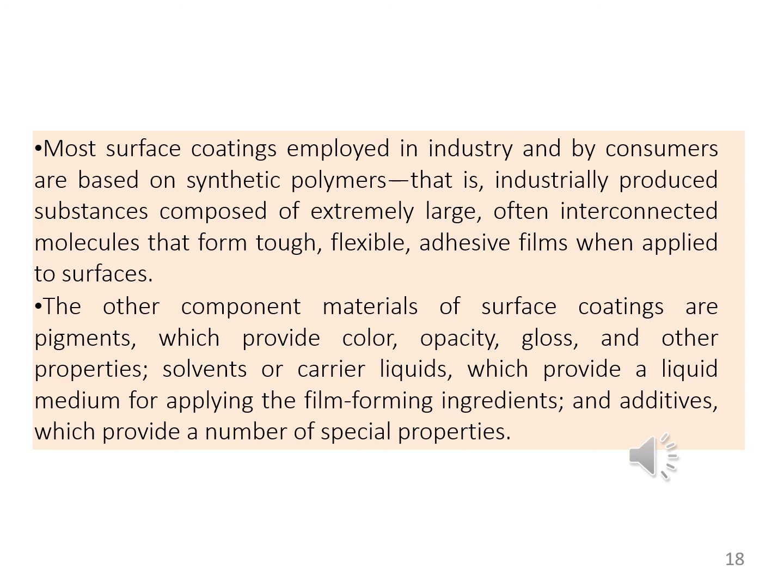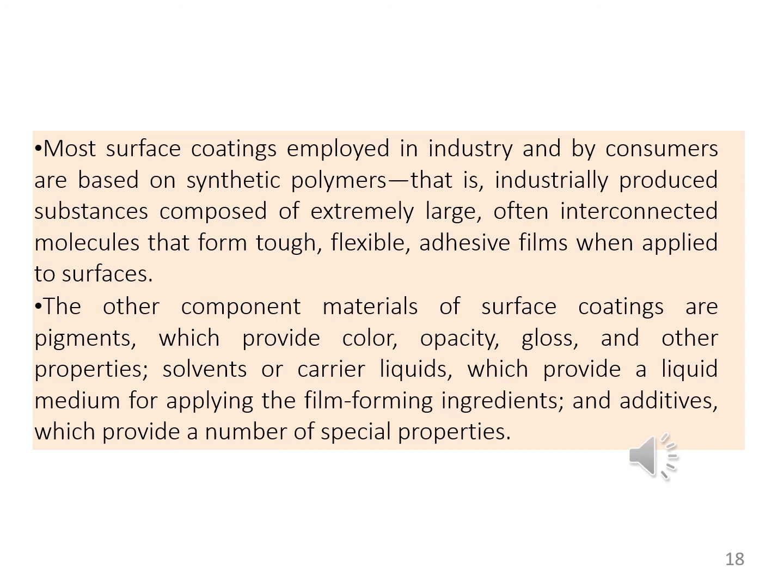The other component materials of surface coating are pigments, which provide color, opacity, gloss and other properties; solvents or carrier liquids, which provide a liquid medium for applying the film forming ingredients; and additives, which provide a number of special properties.